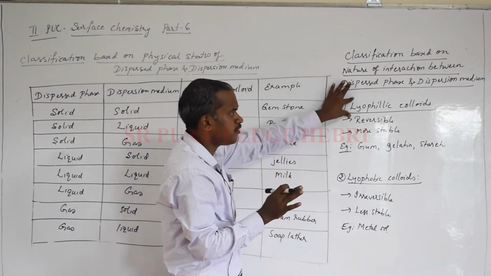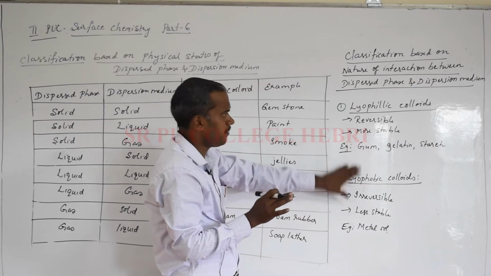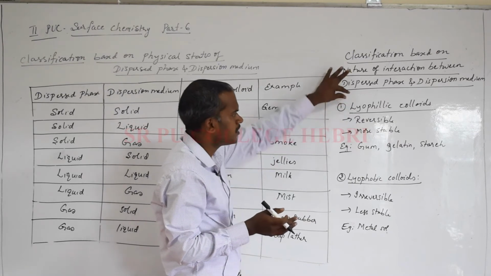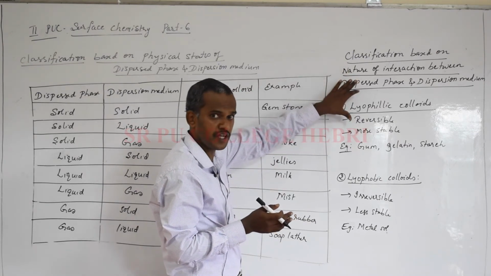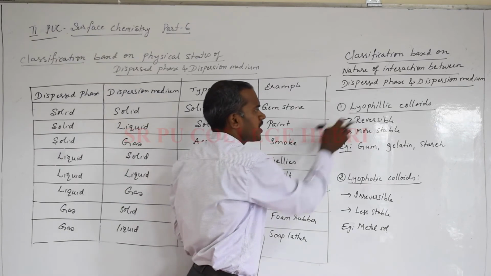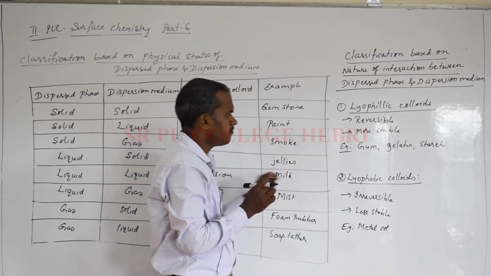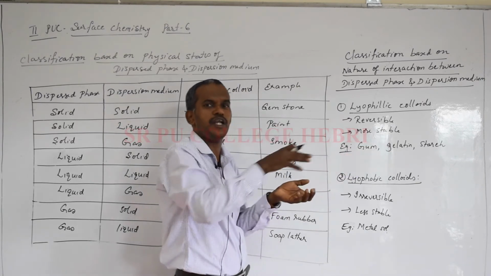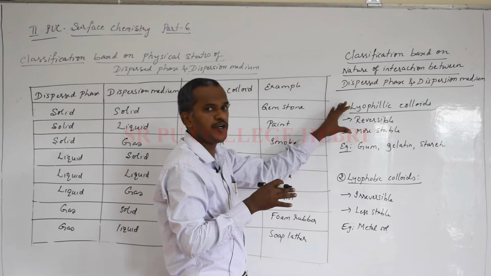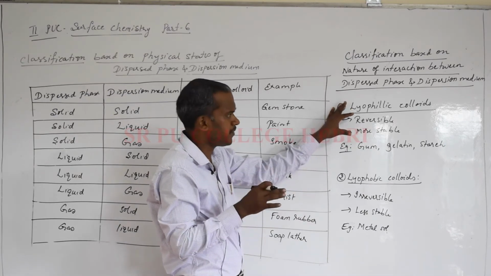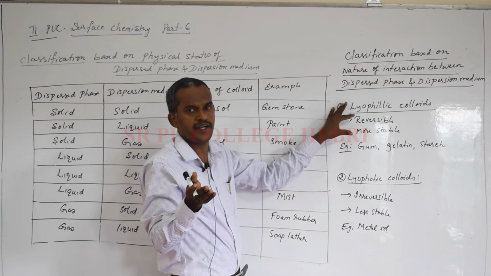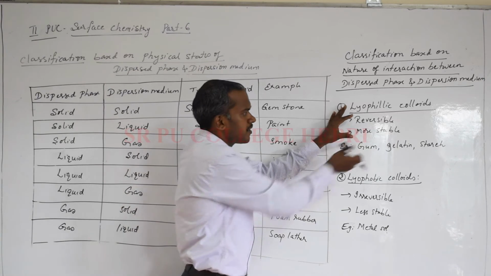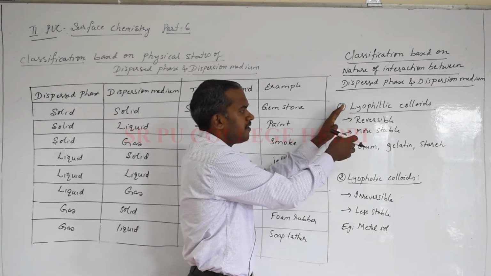But how do the lyophilic colloids differ from the lyophobic? It can be asked in a different way, just a definition or the differences also. So what are lyophobic colloids? What are lyophilic colloids? First try to understand lyophilic colloids. Suppose I take examples like gum, gelatin, starch, etc. If I add them to a liquid, they will be converted into a colloid easily. At the same time, if you evaporate that liquid and separate the dispersed phase and dispersion medium, you can reconstitute it, meaning you can prepare the colloid very easily.